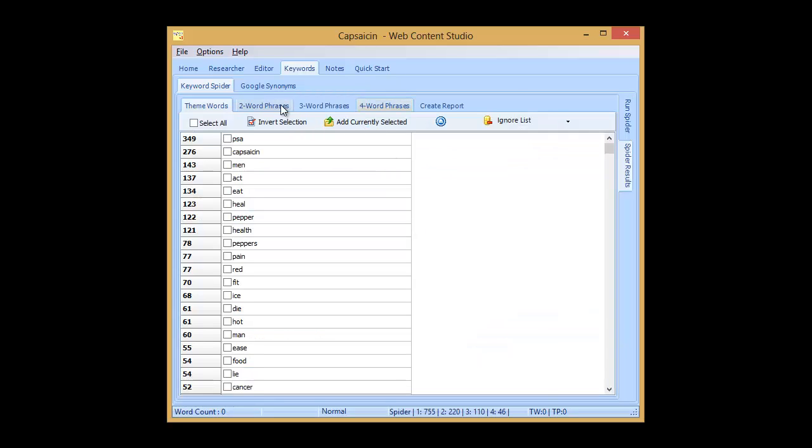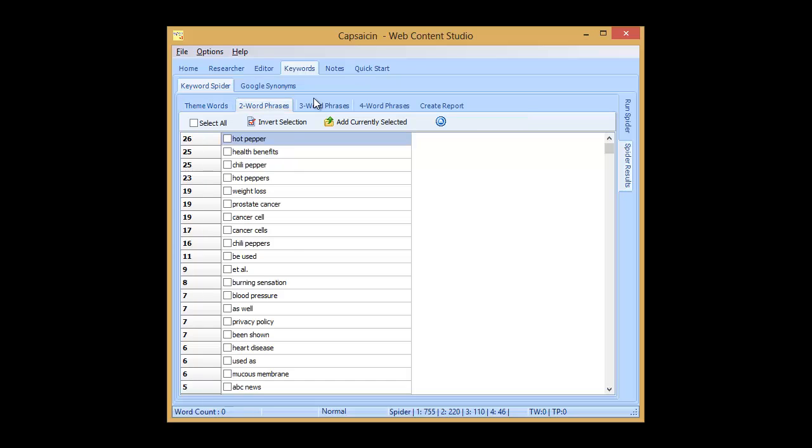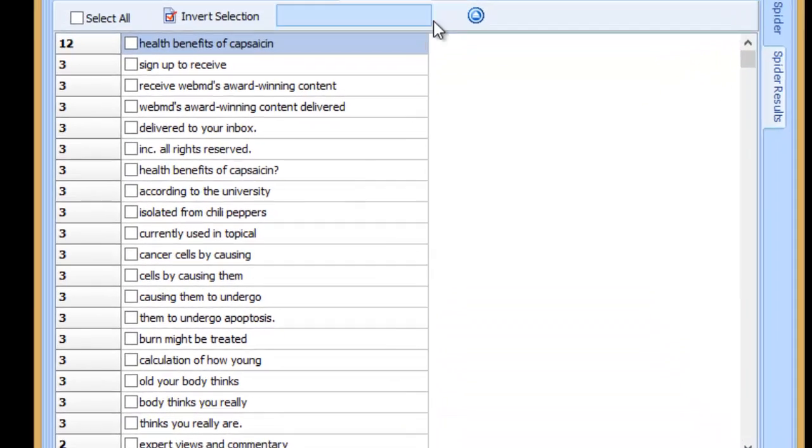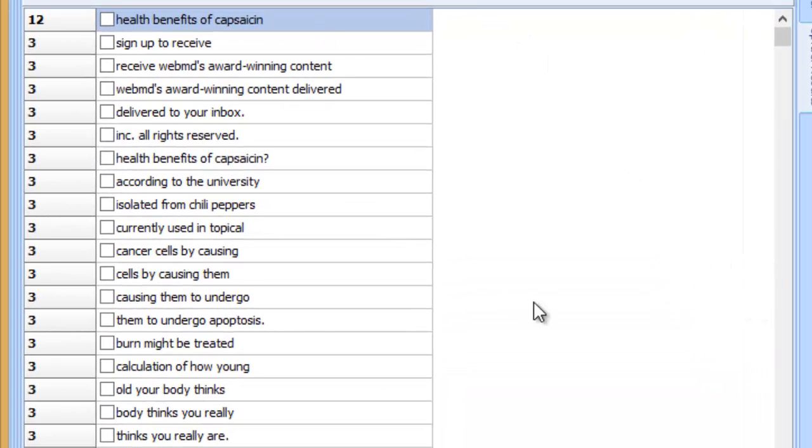Okay, the spider's finished and you can see it's found 1 word, 2 word, 3 word and 4 word phrases that were on the pages, the top 10 pages ranking for health benefits of capsaicin. I'm going to start with the 4 word phrases, and really I'm looking for ideas of what I need to research to cover in my article.